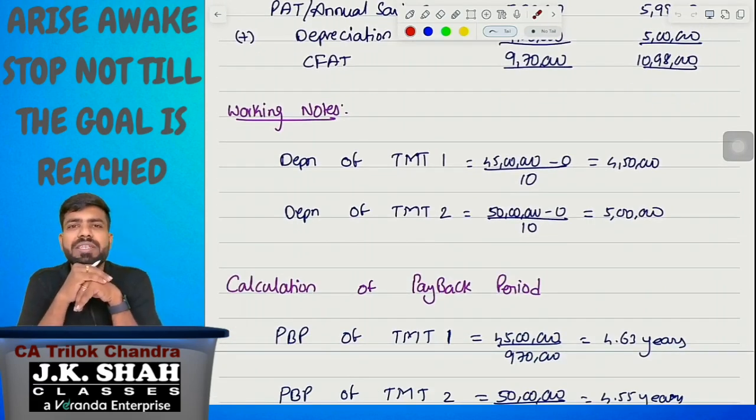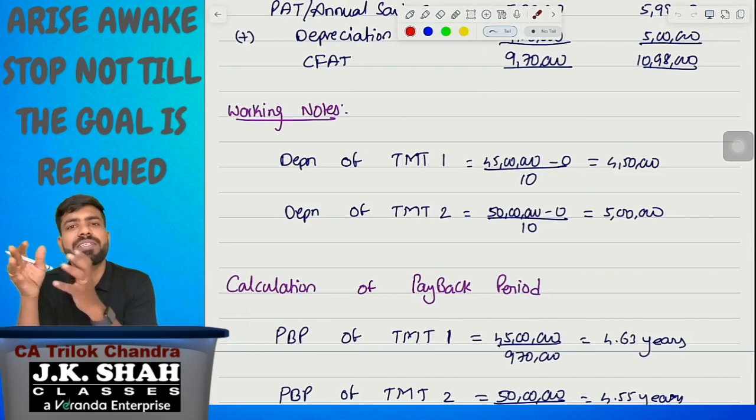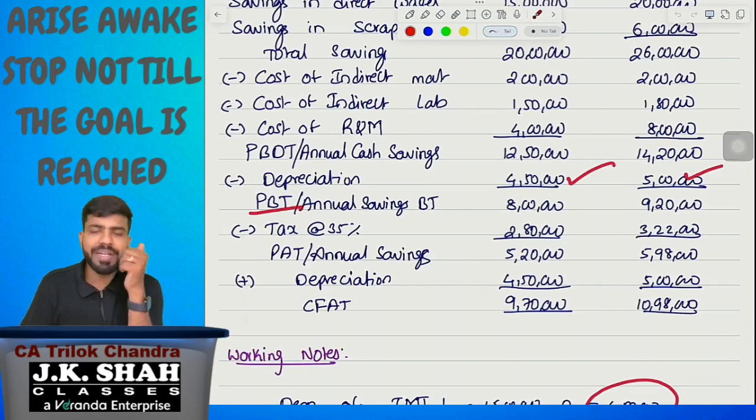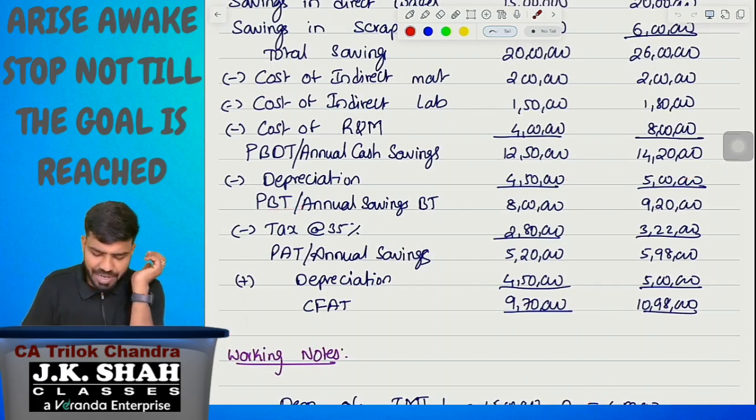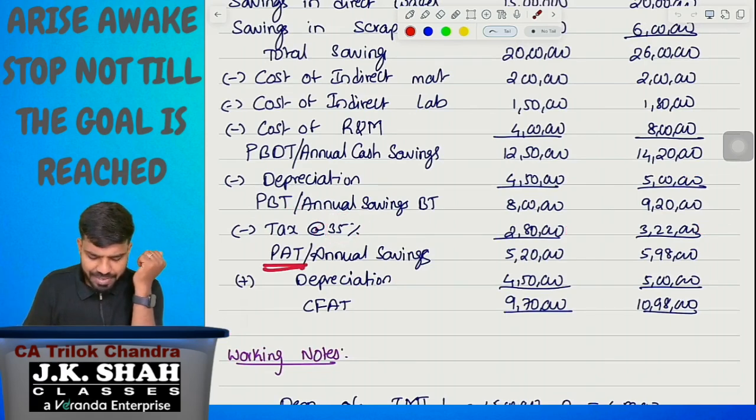How to calculate depreciation under the SLM method? They clearly stated SLM in the question. So how to calculate depreciation? Asset value minus salvage value divided by life of the asset. Machine TMT1 value is 45 lakh rupees, salvage value is 0, divided by 10 years, 4 lakh 50,000. TMT2 total value is 50 lakhs, salvage value is 0, divided by 10 years, 5 lakhs. We will get PBT, minus tax at the rate of 35%, 2 lakh 80,000, 3 lakh 22,000. We'll get PAT, annual savings 5 lakh 20,000, 5 lakh 98,000.